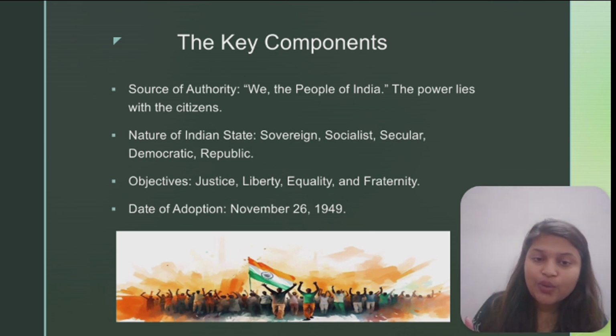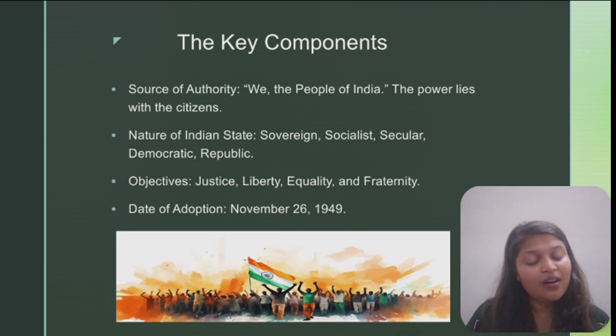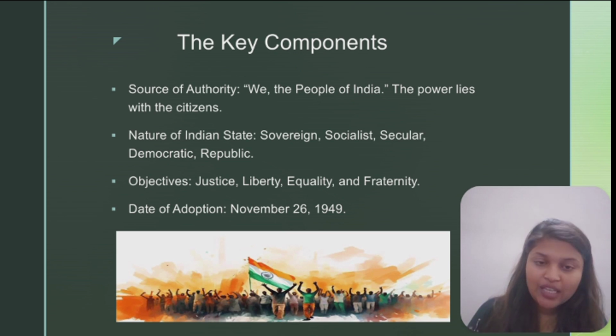And what is secular? A secular state means that the state has no official religion. In India, we have no official religion. Obviously, in India we have diverse religions and diverse languages, but India has no official religion and it favors no religion, okay? It treats every religion equally and gives every religion equal freedoms, and thus we call it a secular state, and India is a secular state.